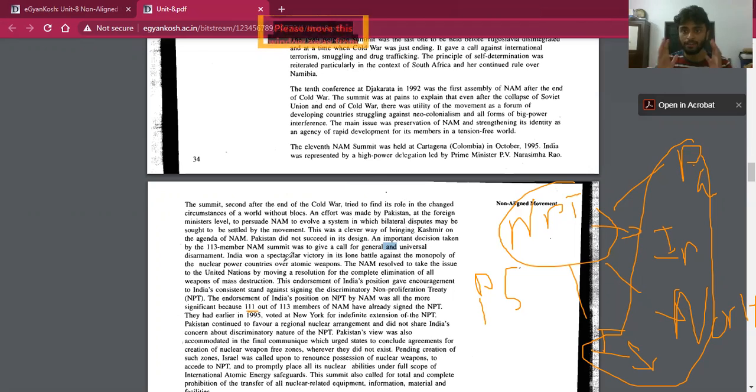And this was a victory for India, because universal disarmament is somewhat against the concept of the Non-Proliferation Treaty, because according to this, all the countries, including P5, need to stop the production of nuclear weapons. So this was a win for India, an endorsement of India's concept of universal disarmament.